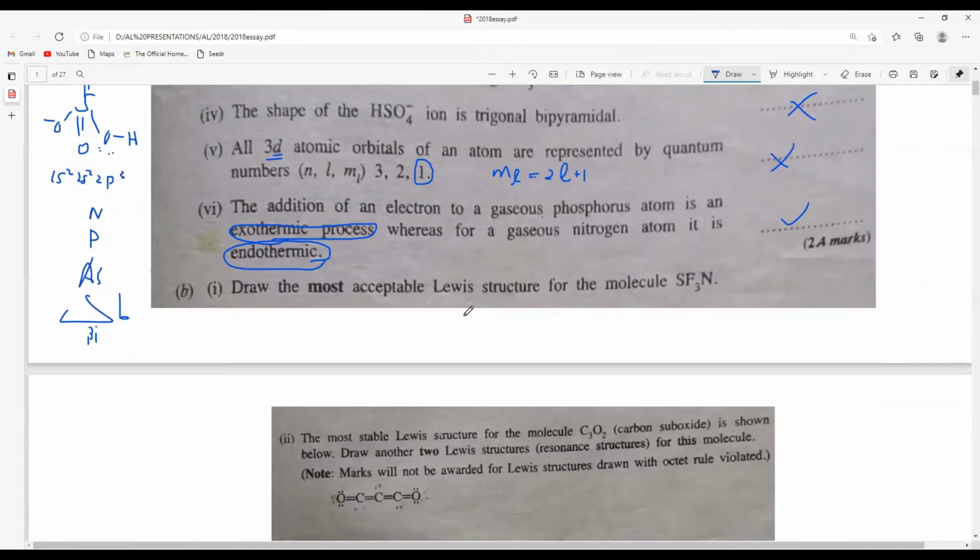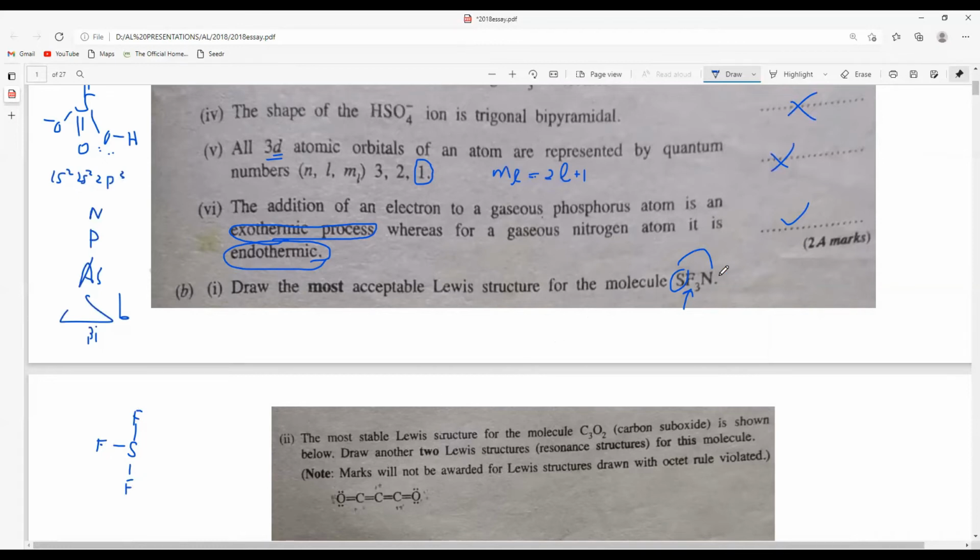And part B, draw the most acceptable Lewis structure for the molecule SF3N. So we already saw the different structures of SCN minus, and in the MCQs they asked for the most stable structure. We drew 3 structures and 2 were possible, and then we went for the most electropositive atom to be present in the middle. So sulfur is more electropositive than nitrogen, so sulfur will be in the middle, and you have to show all these fluorines as terminal atoms.